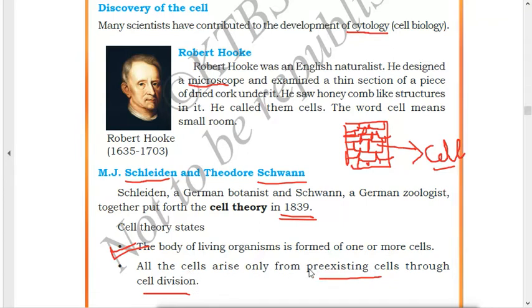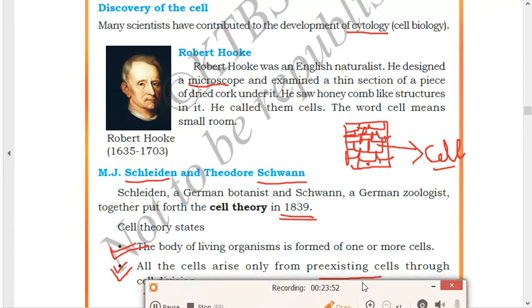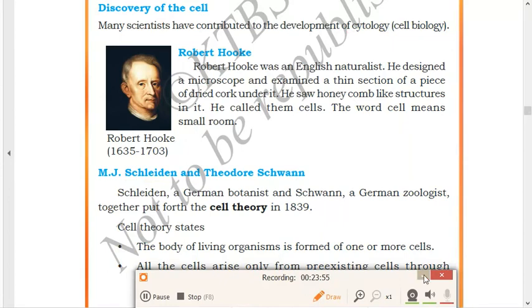Pre-existing means those which are present from early times, the old cells present earlier in the living organism, through cell division. So this is also easy. The first point you will write is that the body of every living organism is made up of one or more cells. Second, all the new cells will arise from the pre-existing cells through cell division. So these were the two statements given by Schleiden and Schwann in cell theory. I hope you have all understood this, cell theory.